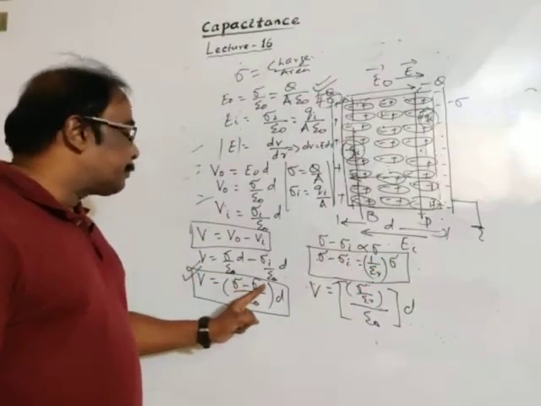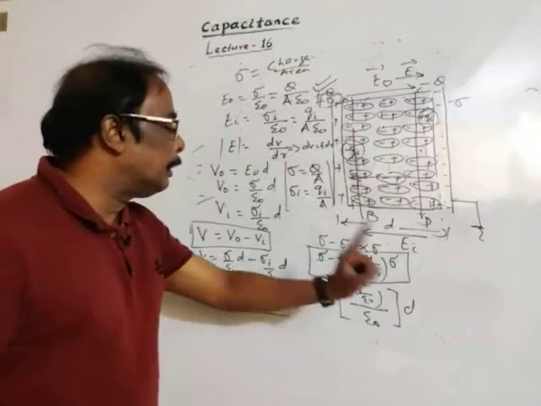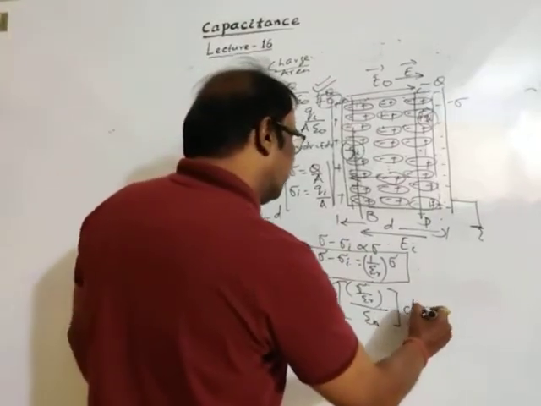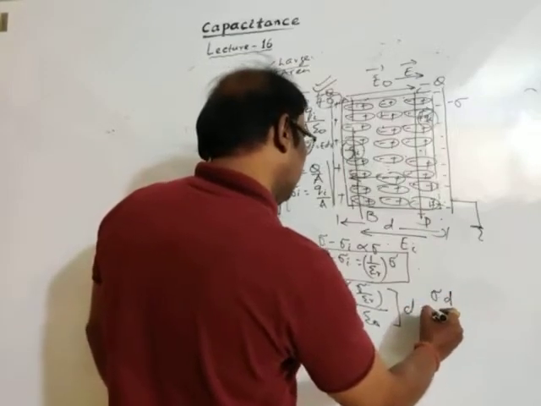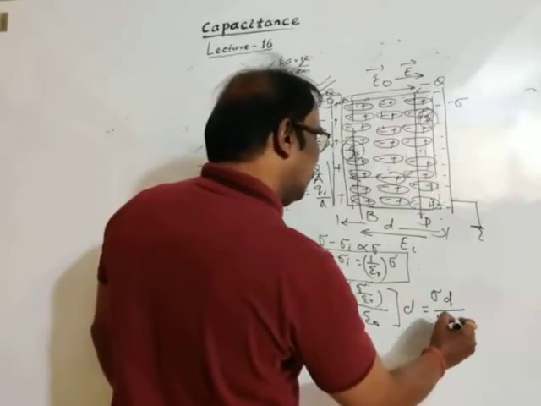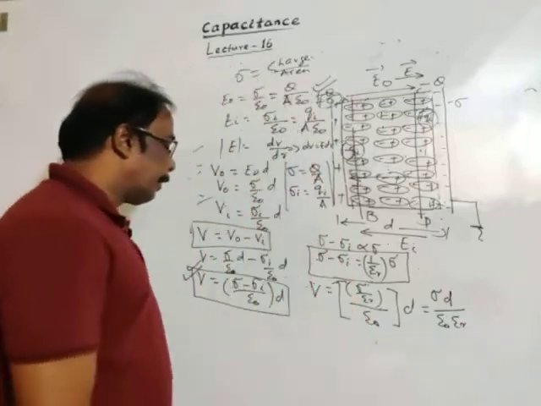Sigma by epsilon r divided by epsilon naught into D. So it will come sigma into D divided by epsilon naught into epsilon r.